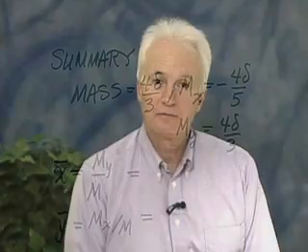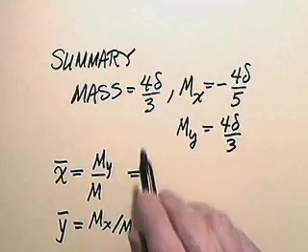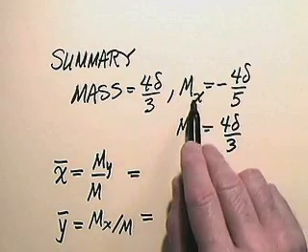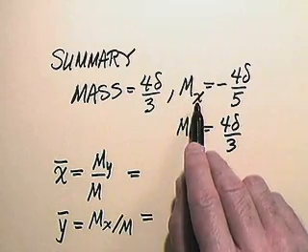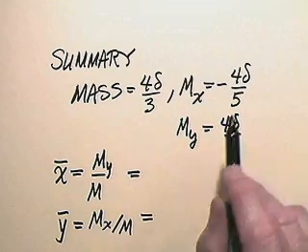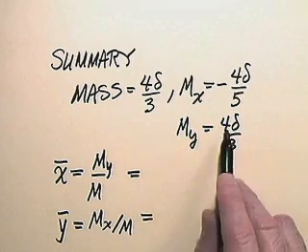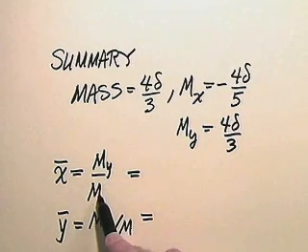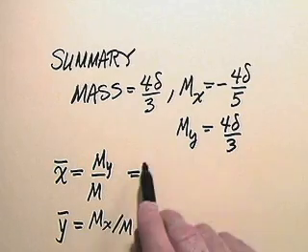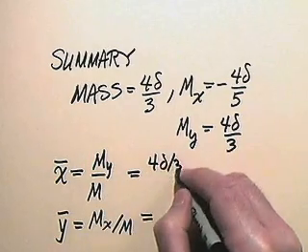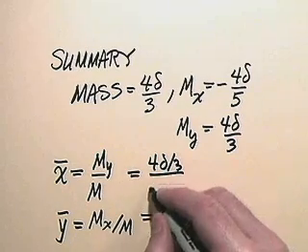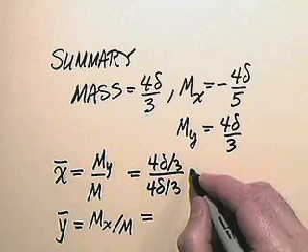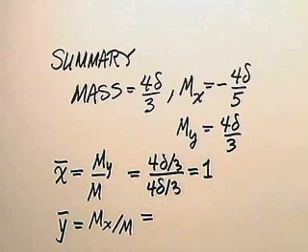Okay, now we've found our mass and our moments, so let's use that information to find the center of mass. So in summary, we found the mass is 4 delta over 3. The moment about the x-axis, M sub x, is negative 4 delta over 5, and the moment about the y-axis is 4 delta over 3. Now remember, x bar is M sub y over m, and so let's put that in. M sub y, 4 delta divided by 3, divided by the mass, which is 4 delta divided by 3. Everything cancels. X bar is 1.